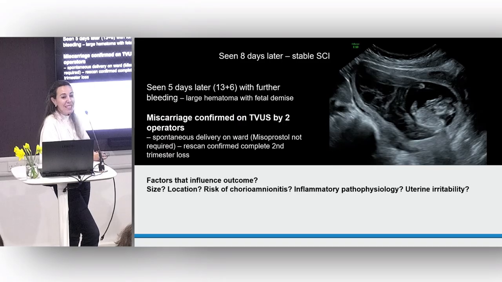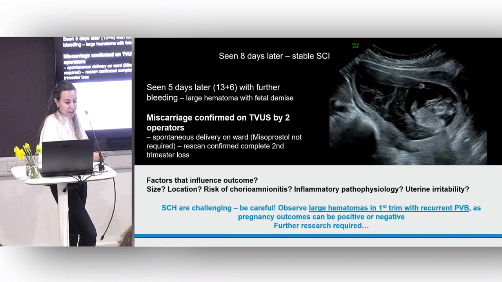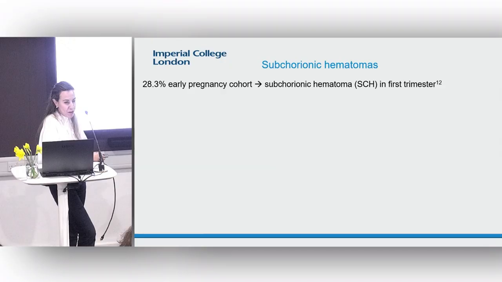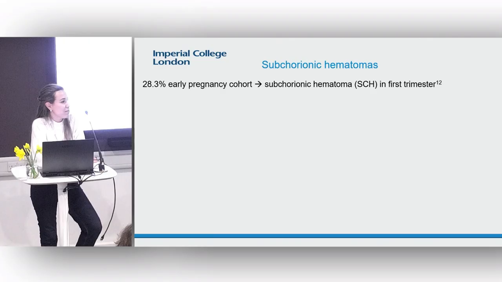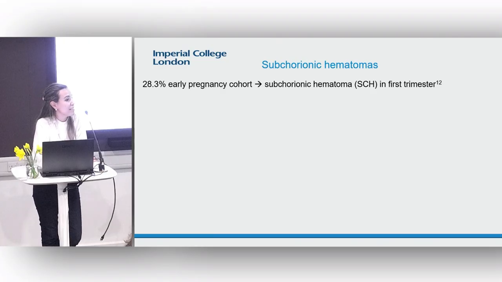So what do we tell women with these hematomas? It can be really, really challenging, and there's not a huge amount of data out there to guide us in terms of the management. But on the whole, I would say that they're not uncommon. So there's one large prospective data study that talks about an incidence of about 3.1%. Our paper was slightly higher, I suspect because of our cohort. We work at a tertiary center, slightly more high risk.